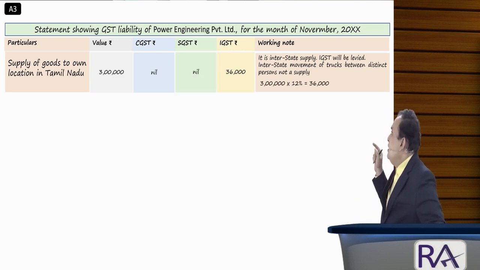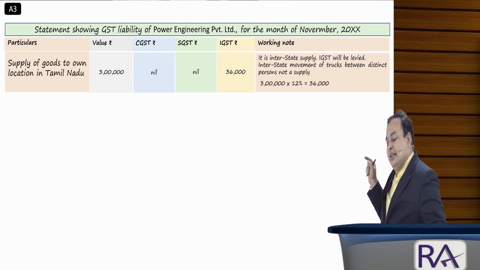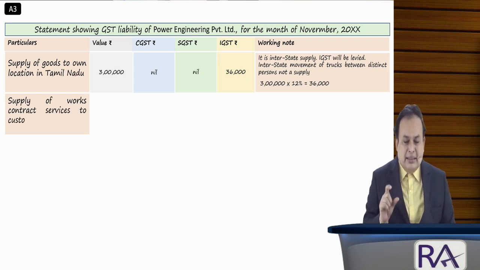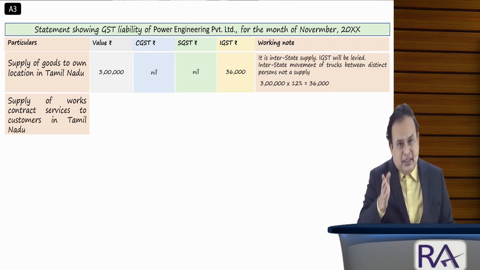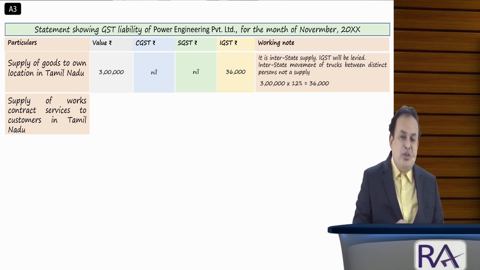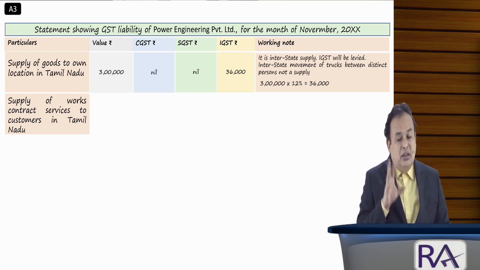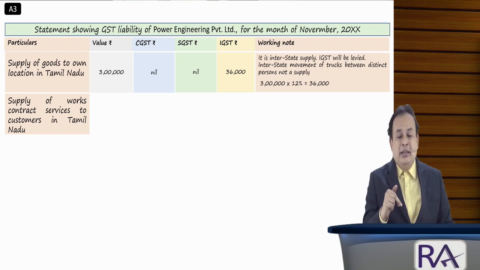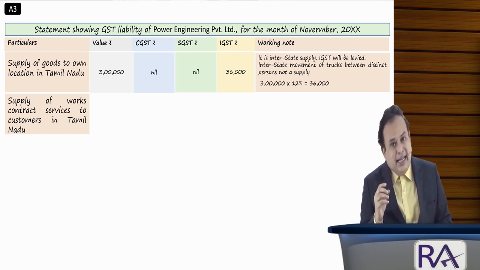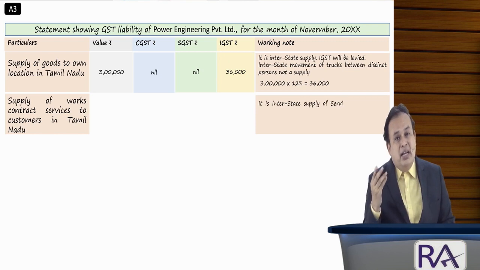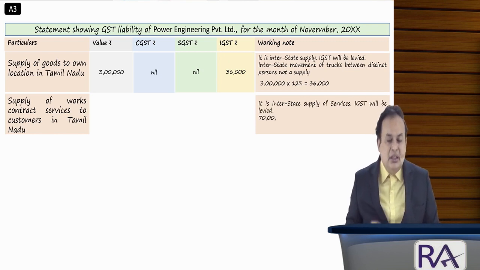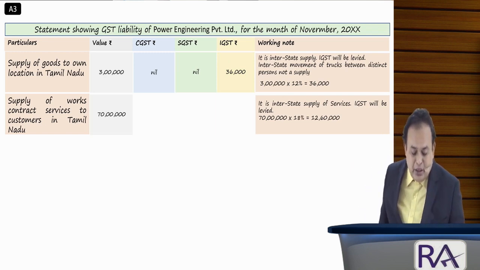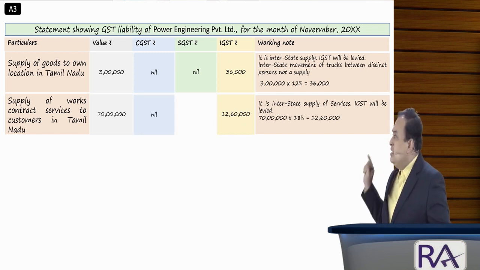Got the clarity, my dear sir? Any difficulty in the given case? Fine, good. Further, supply of work contract services to the customer's location in Tamil Nadu, another state, is also an interstate supply. Point D says that the work of point B is completed, where the invoice is raised for 70 lakhs. Interstate supply, works contract, IGST 18% in the given case. IGST will be levied, which is rupees 12 lakh 60,000 on 70 lakhs. CGST and SGST will be nil. Is it clear?